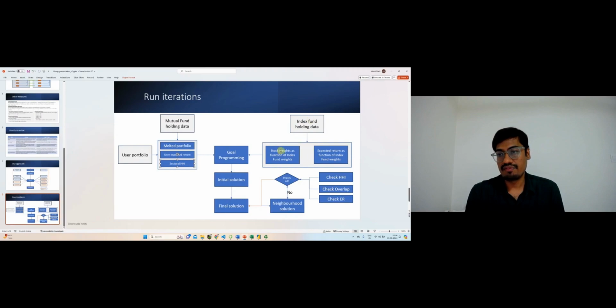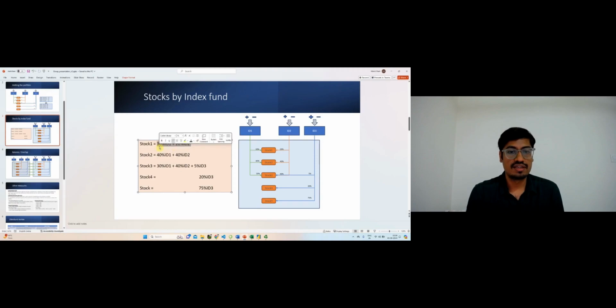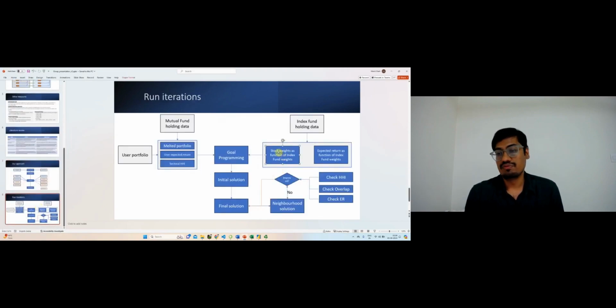Similarly, on the other hand, we also feed the stock-wise weights, which is basically this slide as we discussed, right? So this also becomes a right-hand side of left-hand side of constraints, and so on, right? So we calculate the stock-wise stock weight as a function of index fund weights, and expected return as a function of index fund weights, and all this calculation happens on the right-hand side and also fed in the goal programming. We calculate initial solution. First, we assign the final solution as the initial solution and try to see if the neighborhood solution is better or not. If it is better, then we update the final solution, and like this, we iterate over the loop and find the final solution after some pre-specified number of iterations, right?